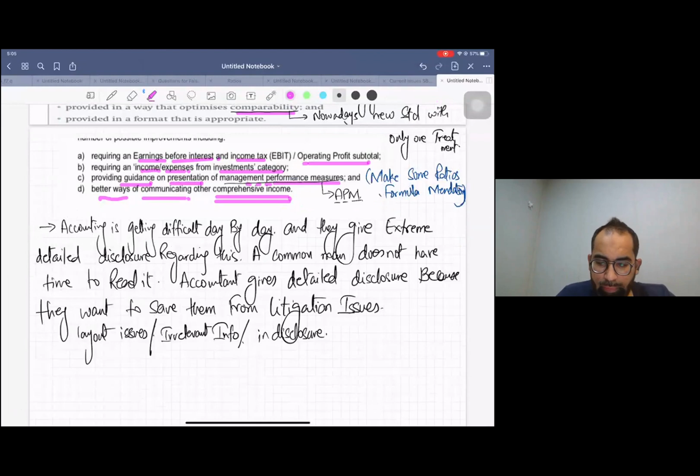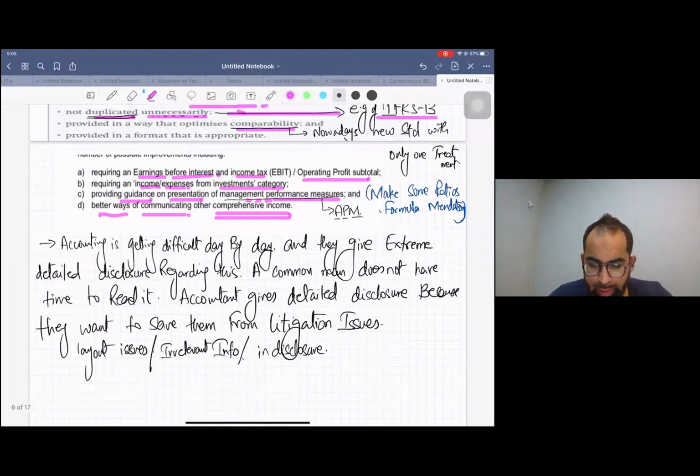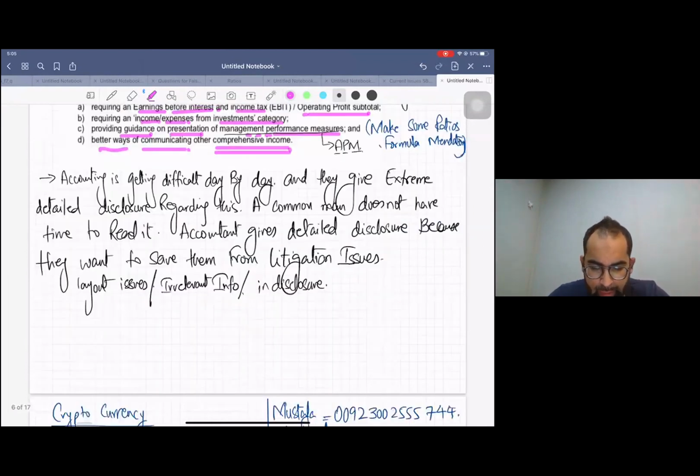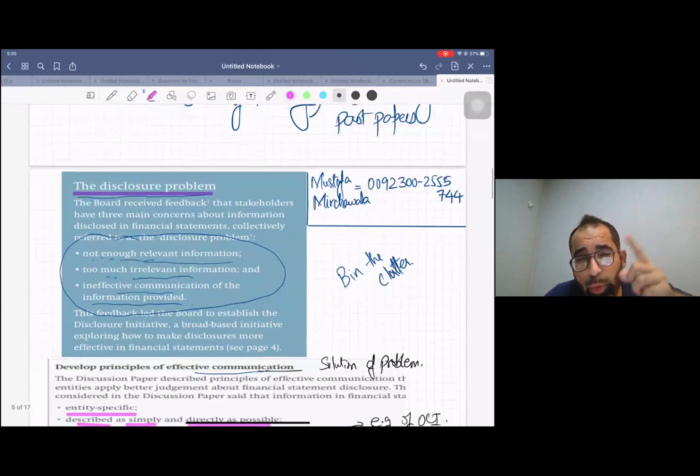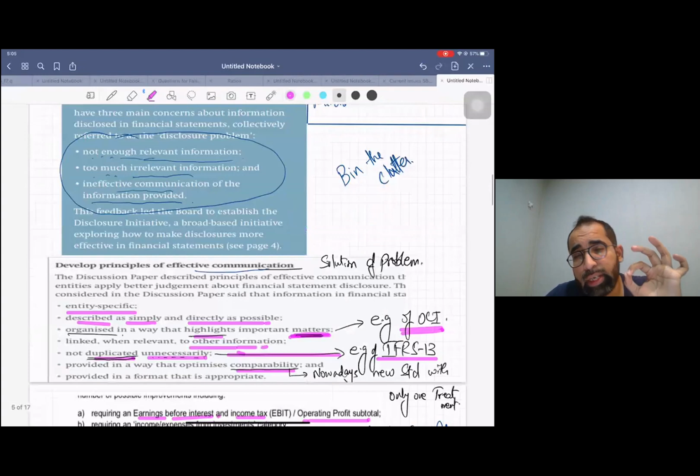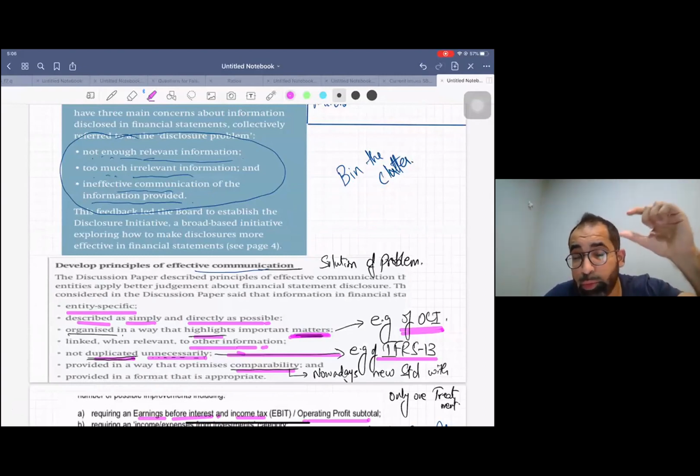Okay, it's perfect now. So they are also planning to improve the OCI as well. This was your first current issue, and whatever I've said, I've written here as well. This is related to the disclosure problem. If you want to read in more detail, you can read Better Communication, but again I would recommend the summaries, because as I told you in the basic exam tip, they give you extra marks.